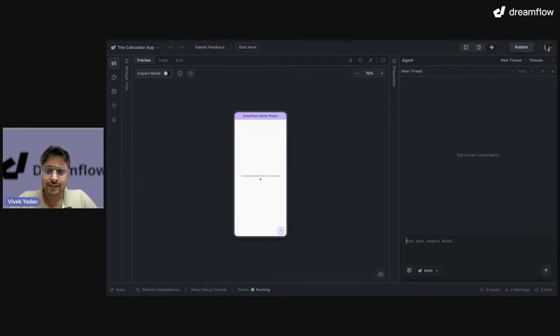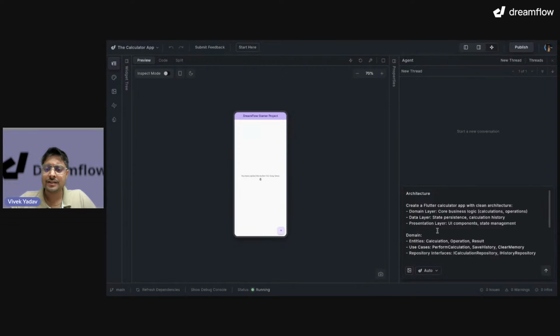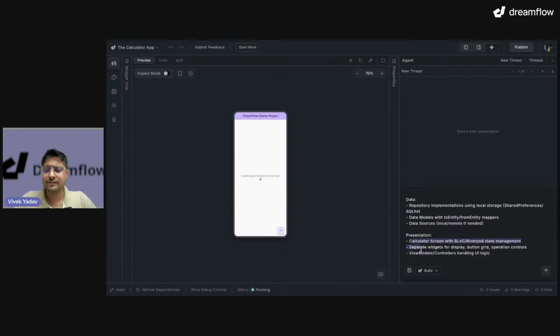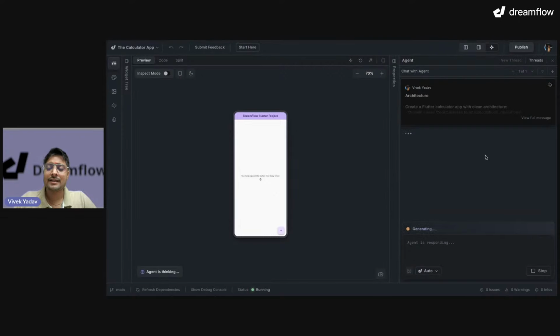So let's start with architecture, right? I have this architecture prompt ready with me, which says create a Flutter calculator app with clean architecture, some domain information, some data information, some presentation information, and let it do the magic. Also, I have made sure that I have selected auto here instead of a specific agent. I am just asking Dreamflow to choose whatever best agent it thinks right now.